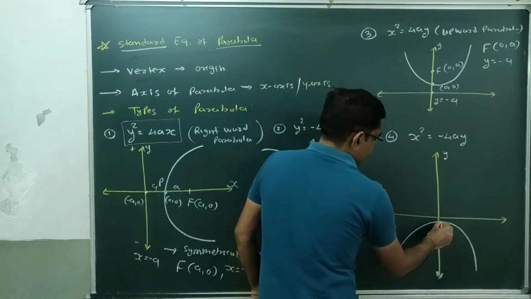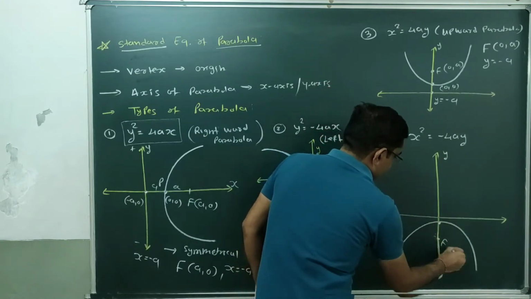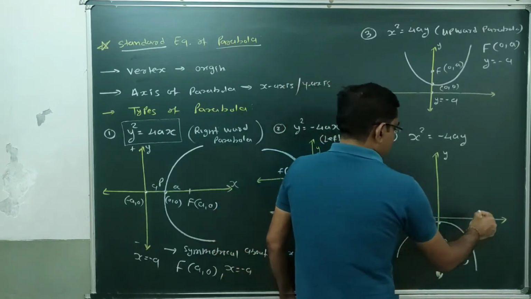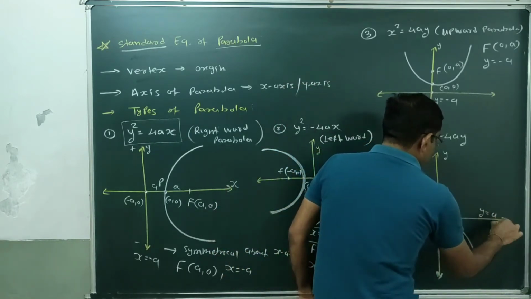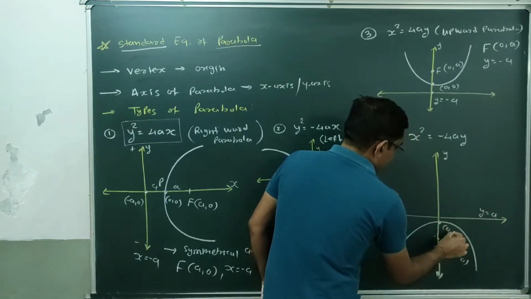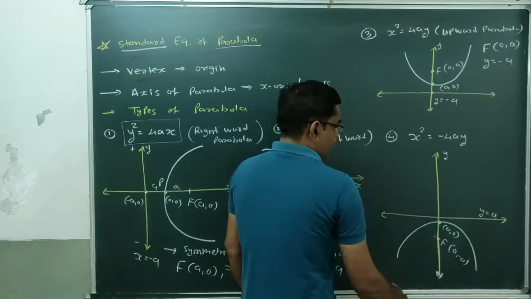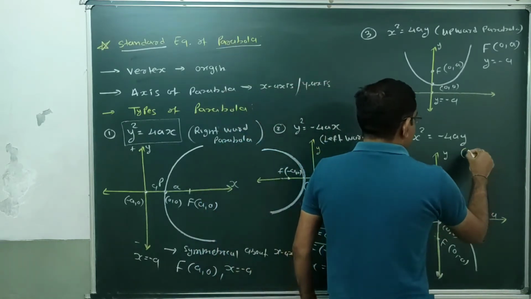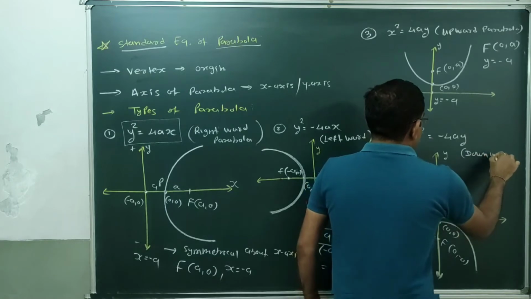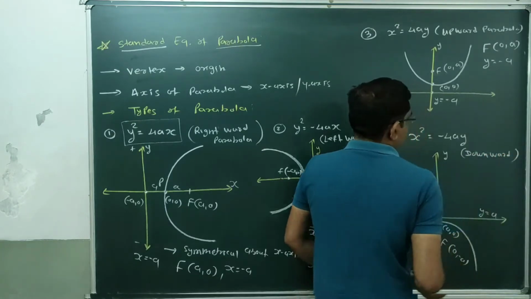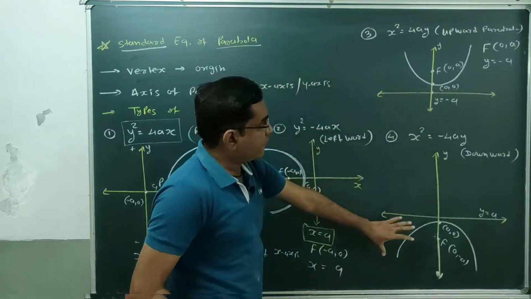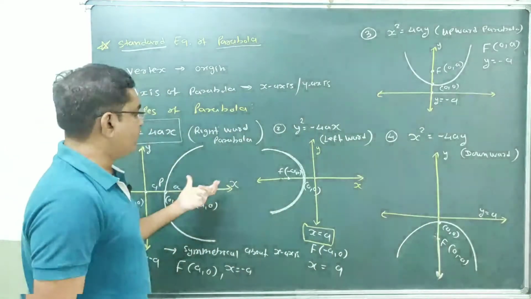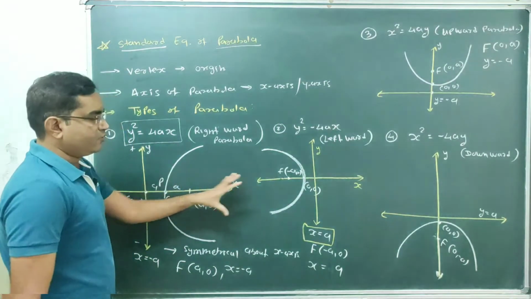Done? This is vertex, this is focus F. Coordinates are 0, minus a. This is the directrix whose equation is y equal to a, and this is vertex whose coordinates are 0, 0. So this parabola is symmetrical about the y-axis. We will call this downward parabola. So both upward parabola and downward parabola are symmetrical about the y-axis. This rightward parabola and leftward parabola both are symmetrical about the x-axis.